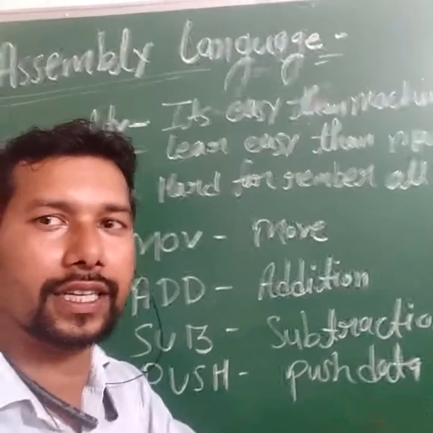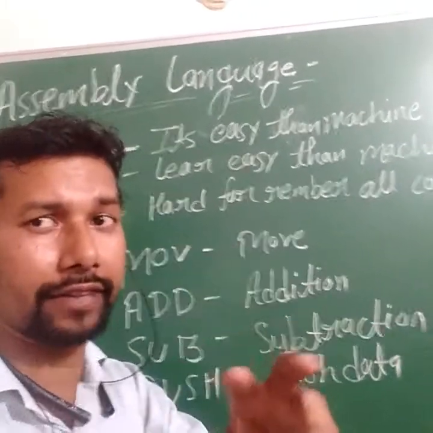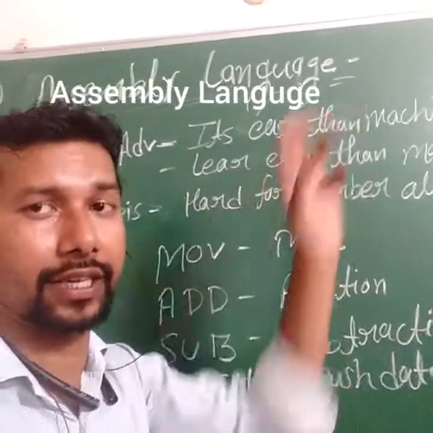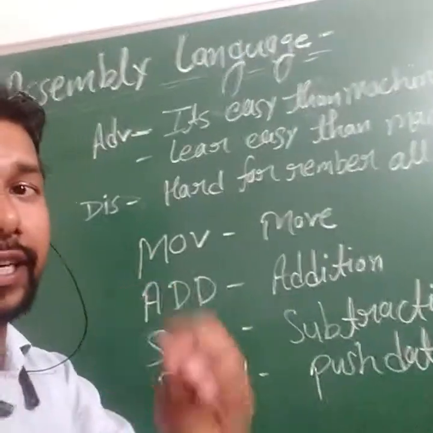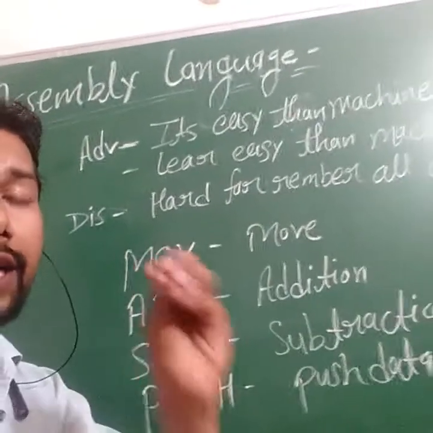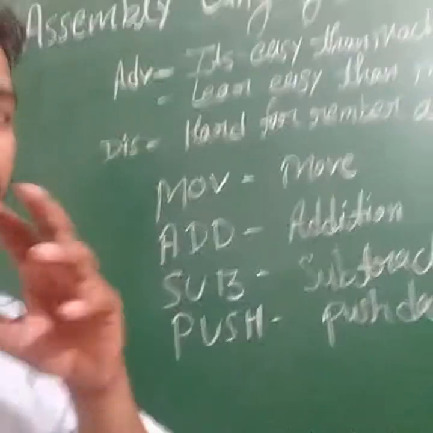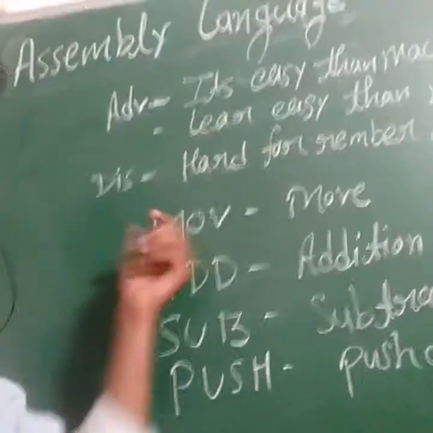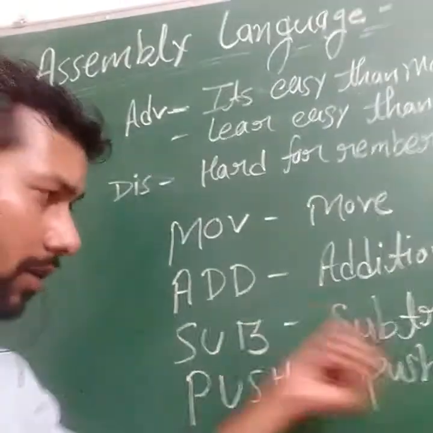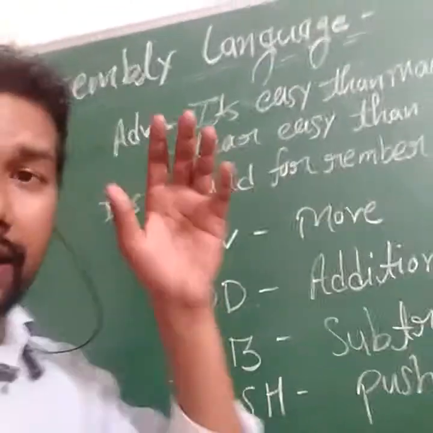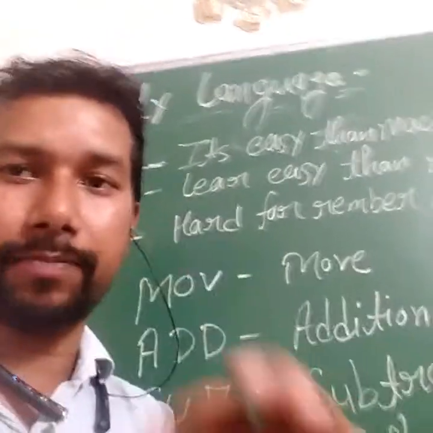Now after facing machine language problems, we rectified them and made a new language called assembly language. Assembly language is a combination of similar machine languages. It's easy to learn and write as compared to machine language. Some examples of assembly language code are MOV for move, ADD for addition, SUB for subtraction, PUSH for pushing the data. Assembly language is used for a specific processor.